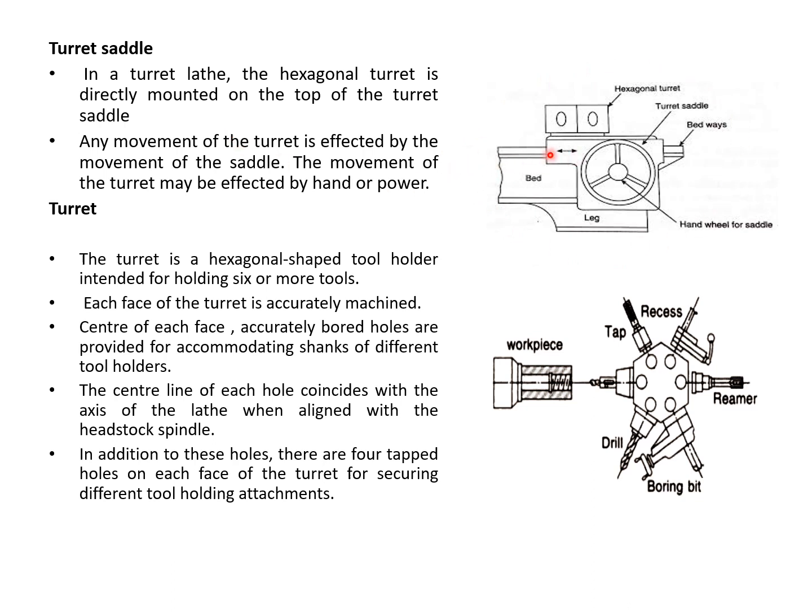Here in a turret lathe, the hexagonal turret is directly mounted on the top of the turret saddle, and any movement of the turret is effected by the movement of the saddle. The movement of the turret may be effected by hand or power, that is, manual or power operated.